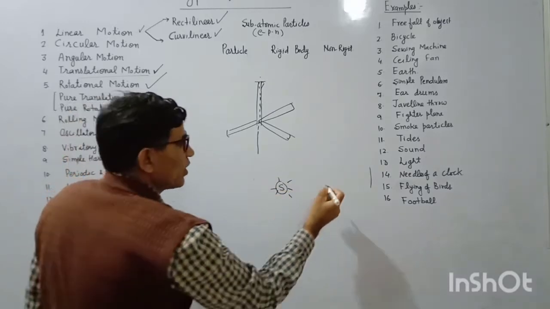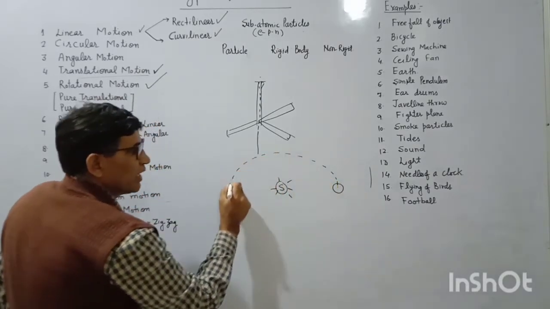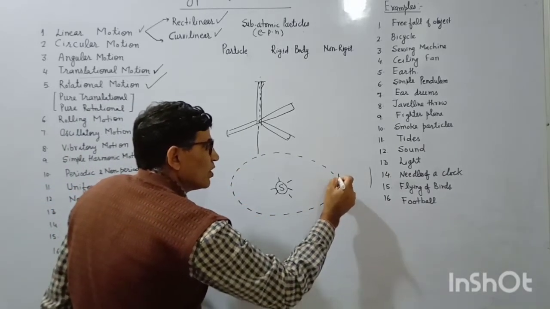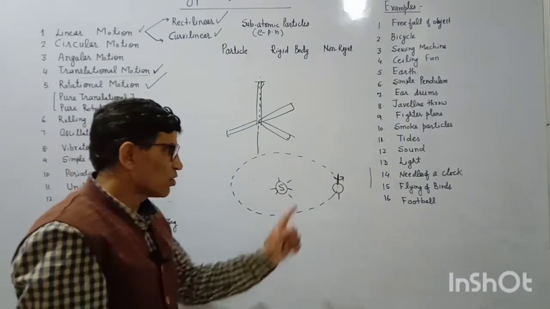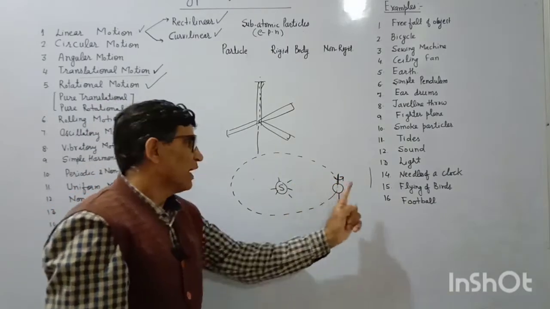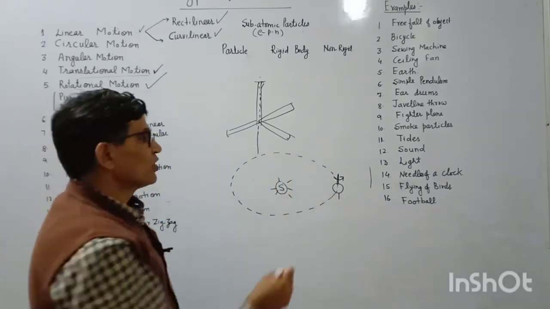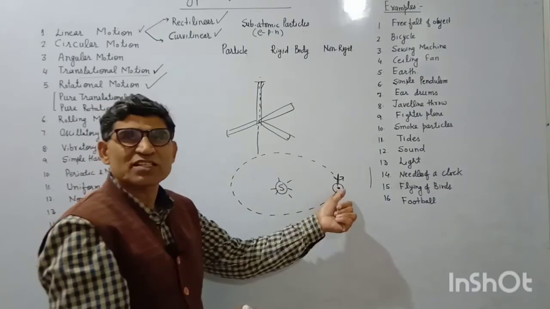Earth is moving around it in an elliptical path like this, and it also has rotational motion around its own axis. So Earth is rotating about its own axis as well as revolving around the sun. The motion of the center of mass of the Earth is translational.